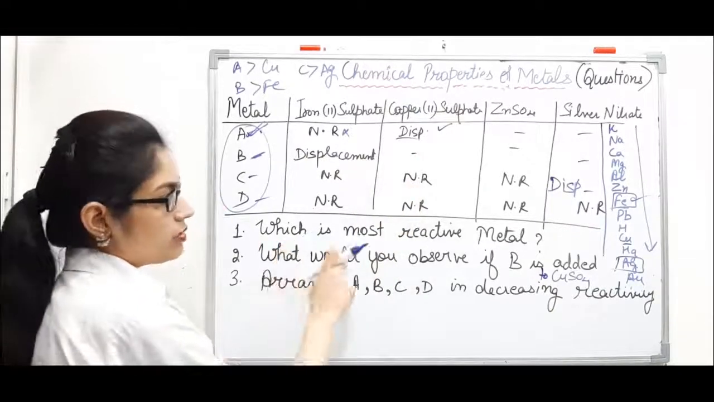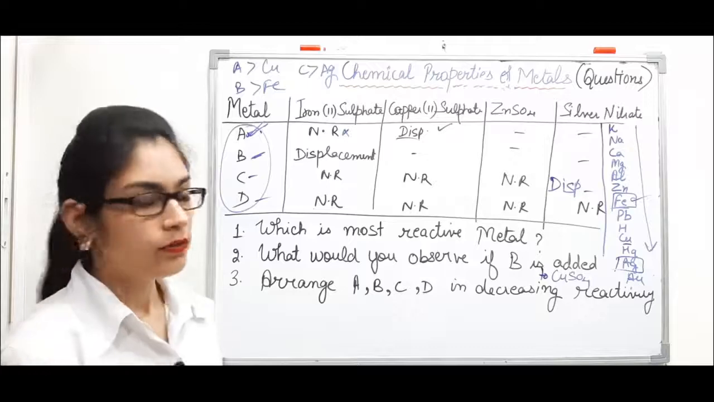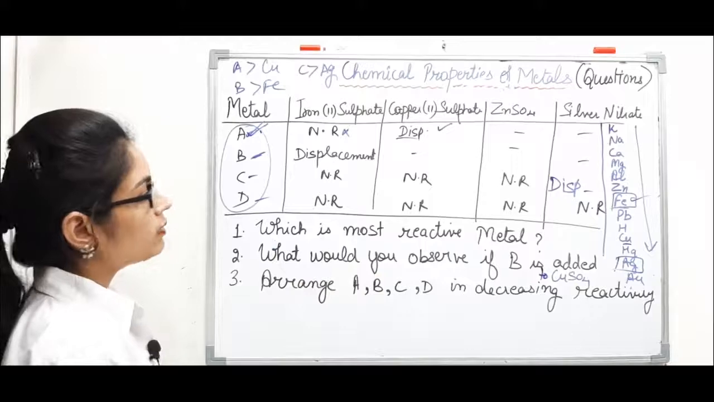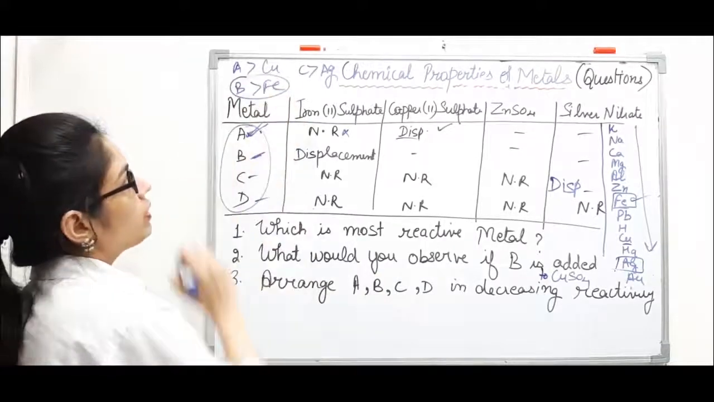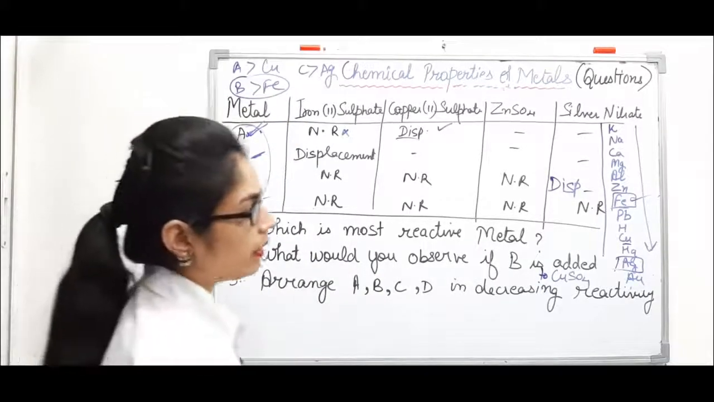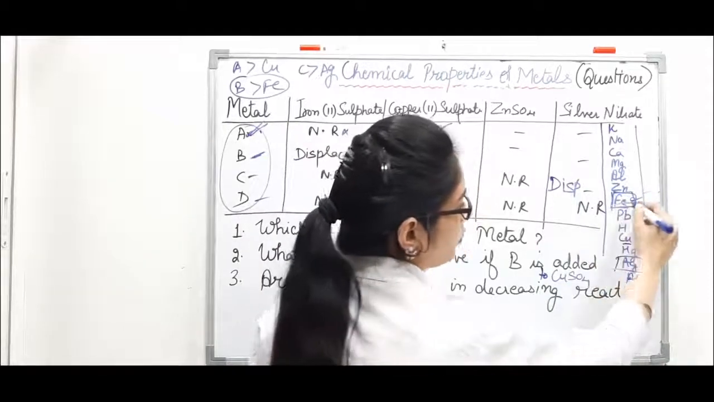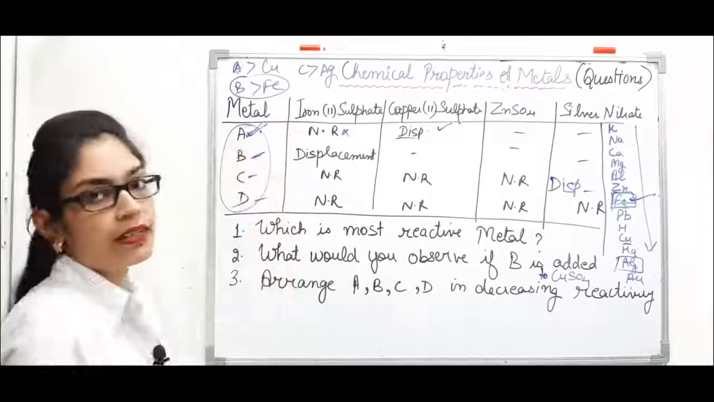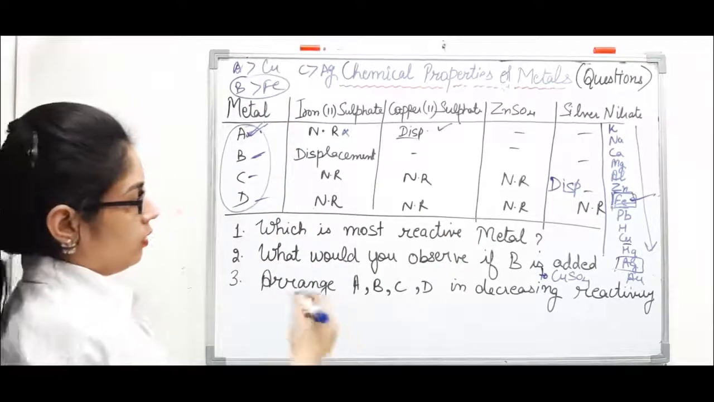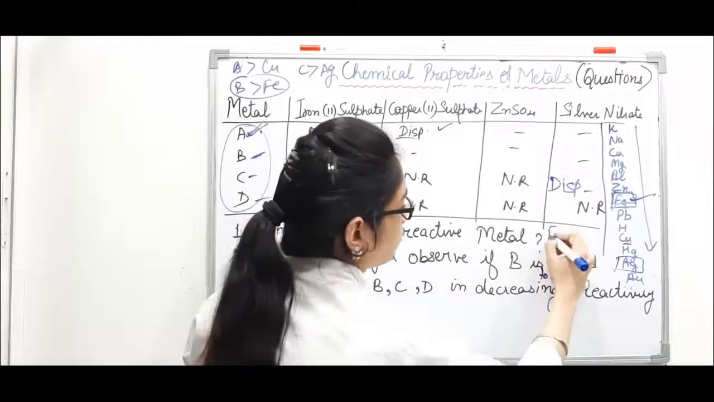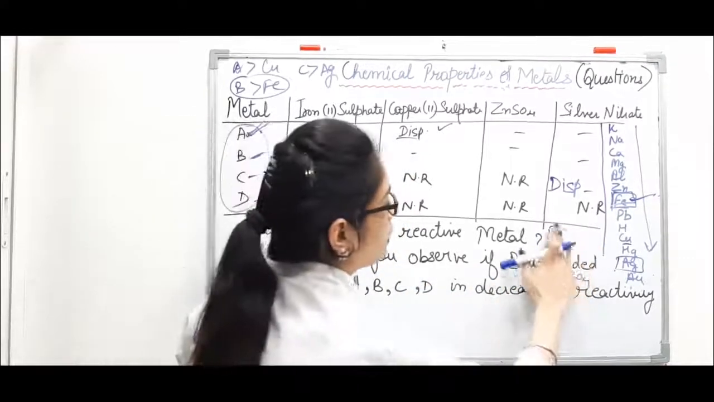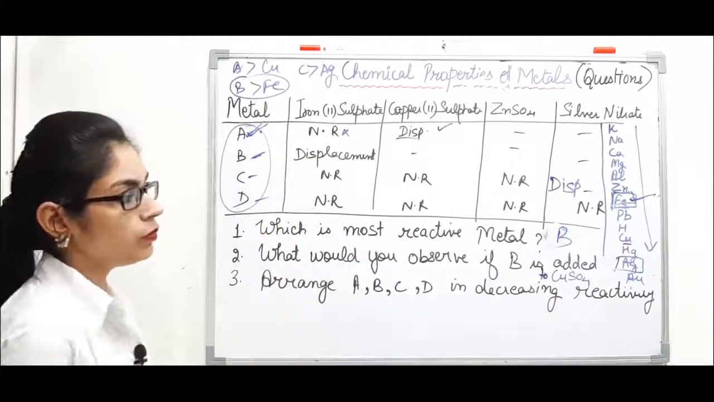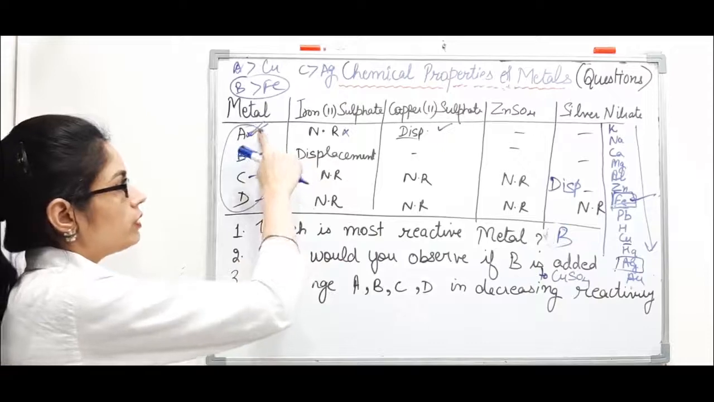So which is the first question? Now let's try to answer the first question, which is the most reactive metal? So it's very simple now. Metal B, it is more reactive than iron. And which is at top? If metal B is more reactive than iron, which means it is more reactive than metal A also. So here you can mention iron, metal B, sorry, because only the names of the metals A, B, C, D are given to you. You just have to answer the questions in this form.